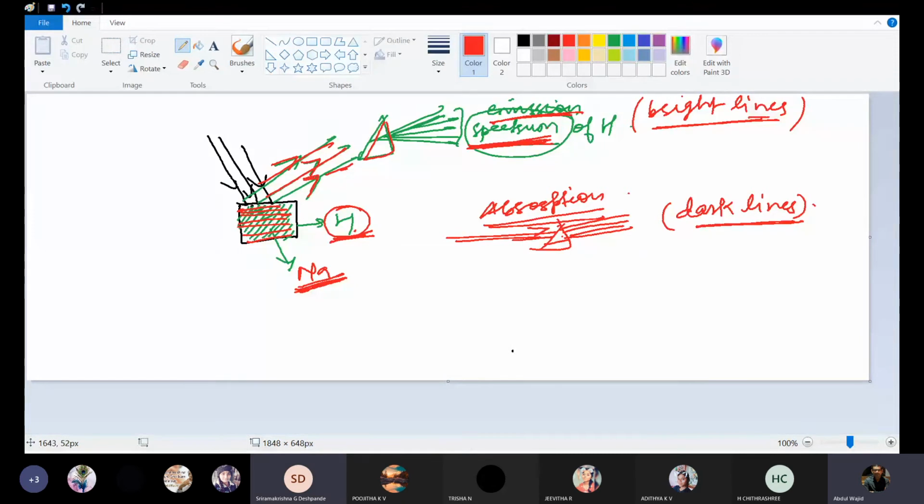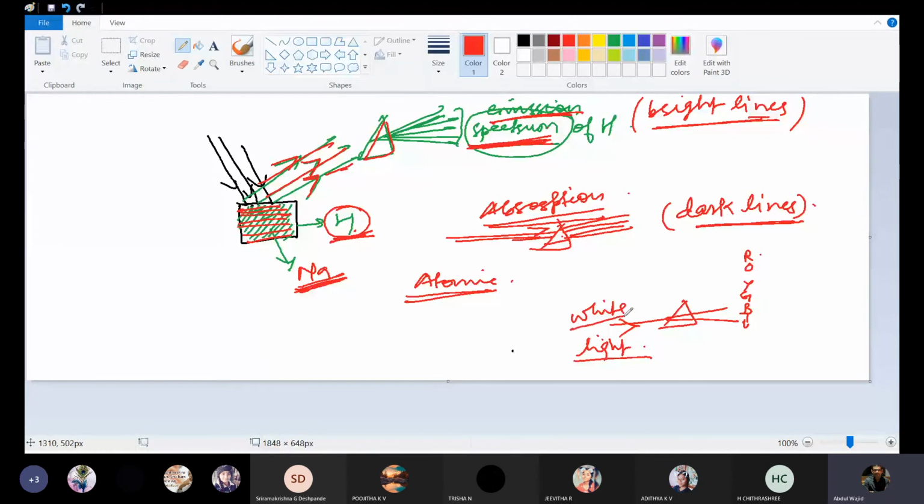Bright lines will be there. That is atomic spectra, the splitting of light, because of the Vibgyor. If it is white light, then all 7 colors will be there, Vibgyor. White light means it is made of all colors, so there will be splitting into 7 different constituent colors, Vibgyor.